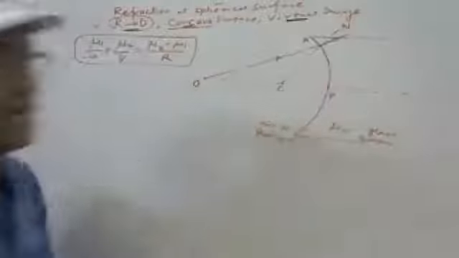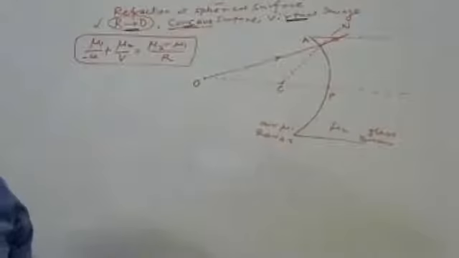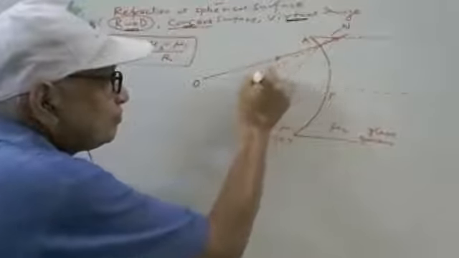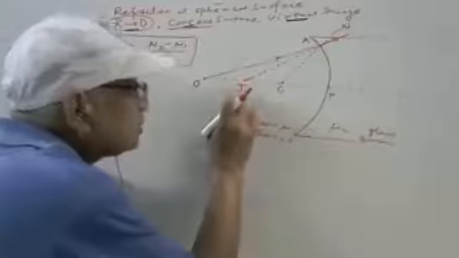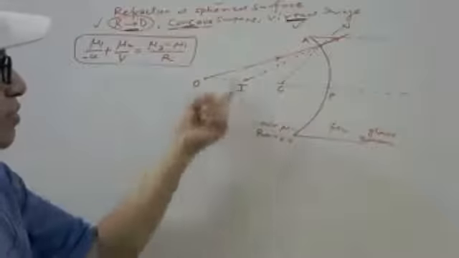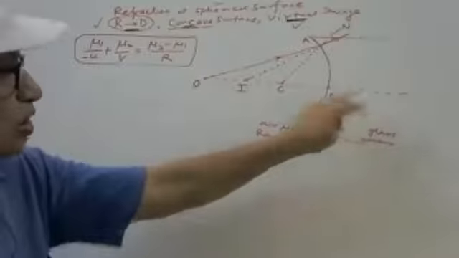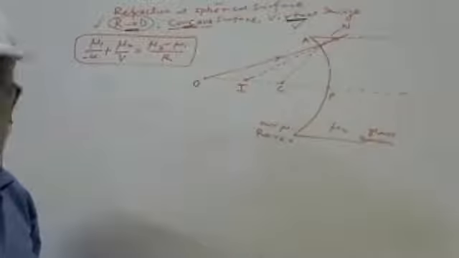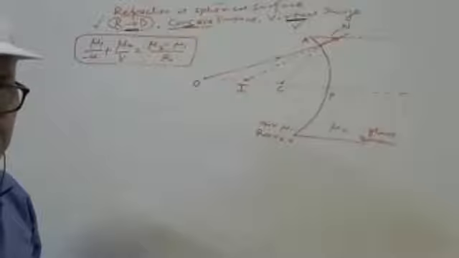Again, this ray AZ is not touching the principal axis. It appears to be coming from somewhere here like this. And this image is virtual because the rays are not actually intersecting. So this is the image, this is the object, this is the center of curvature, pole, axis. This diagram is clear? This is virtual. Okay.